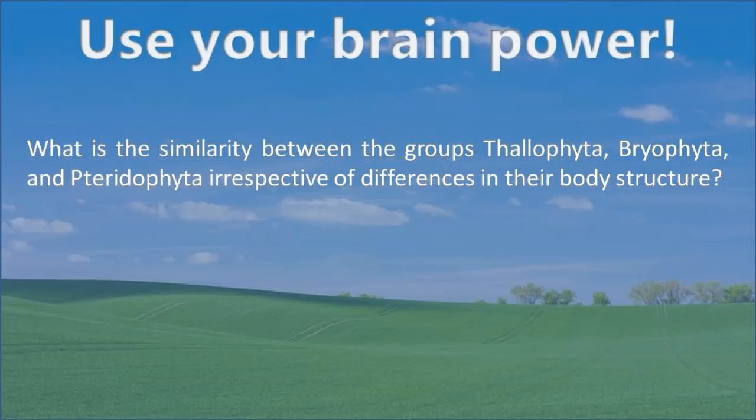They are called cryptogams as their reproductive organs cannot be seen. In the starting, we saw the word cryptogams. Crypto means hidden and gams means reproductive organs. As they have hidden reproductive organs, they are called cryptogams.